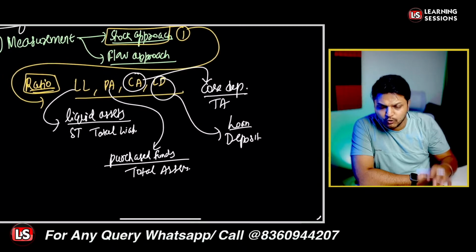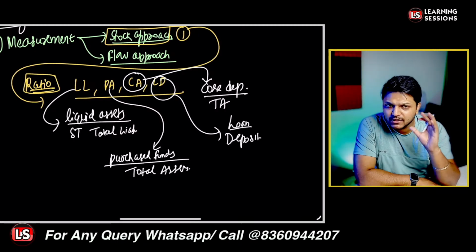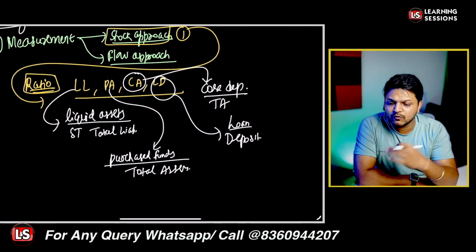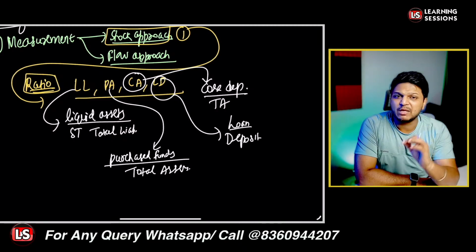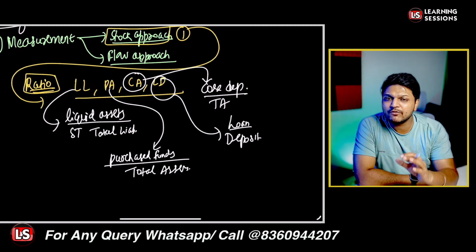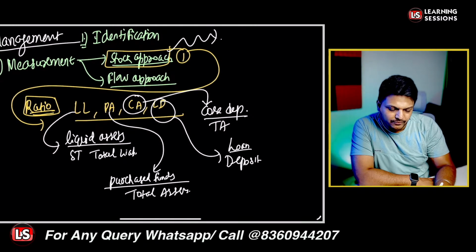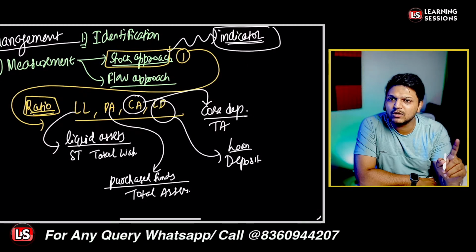So in the stock approach, we calculate these four ratios. These ratios are calculated, and further they are compared to the benchmark, whatever benchmark the bank has set for itself. That's related to the stock approach. It is basically an indicator of past action. That is the main thing about the stock approach.